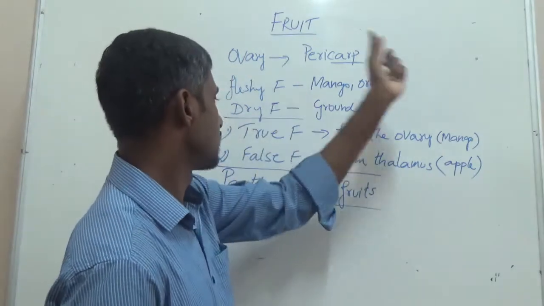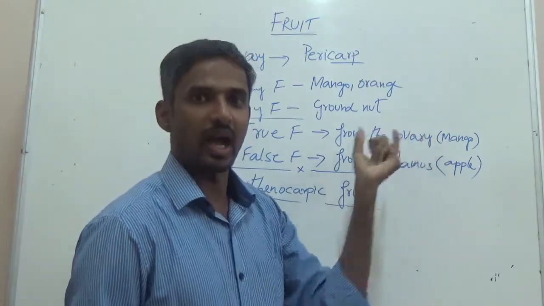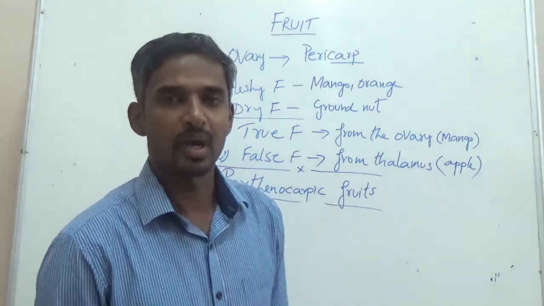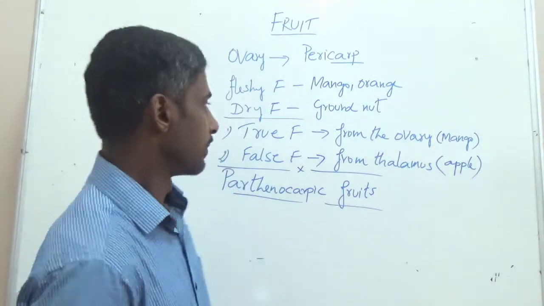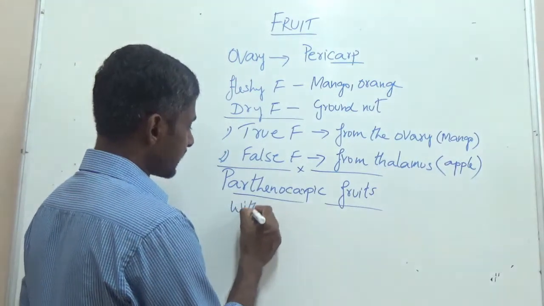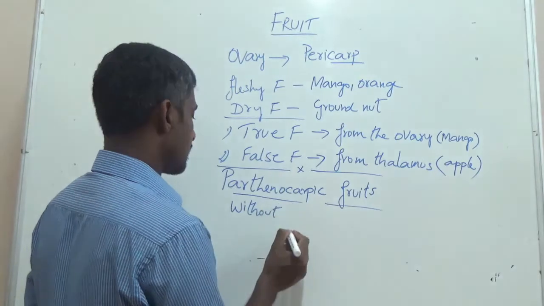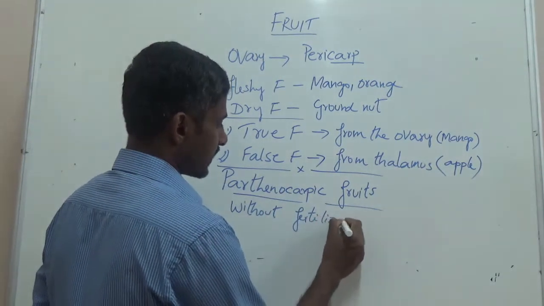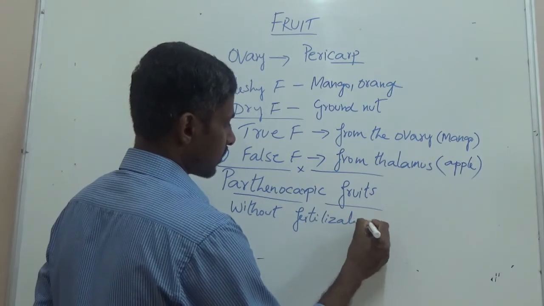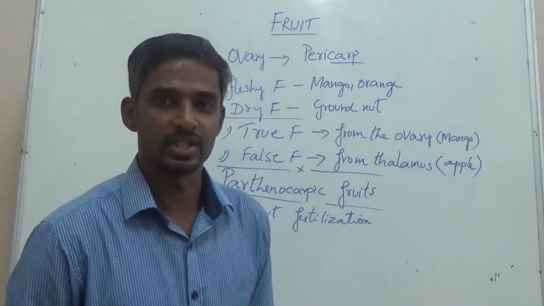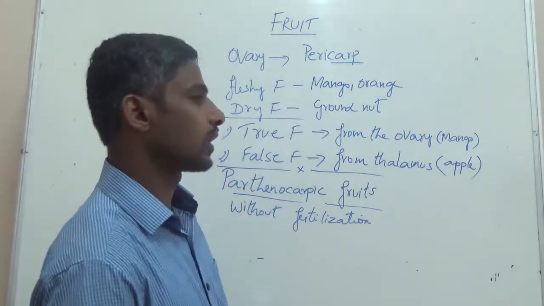Here what happens? The fertilization takes place. After the fertilization, the ovary becomes the fruit or any other part becomes the fruit. But if the fruit is developed without the fertilization, such fruit is called parthenocarpic fruit. That means production of fruit without fertilization is called parthenocarpic fruits.